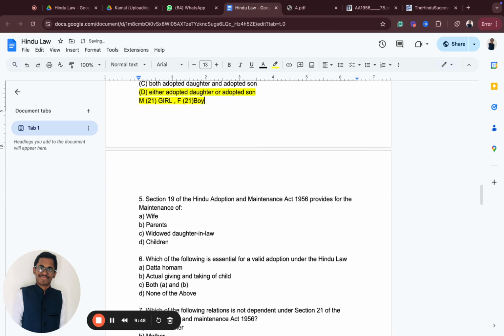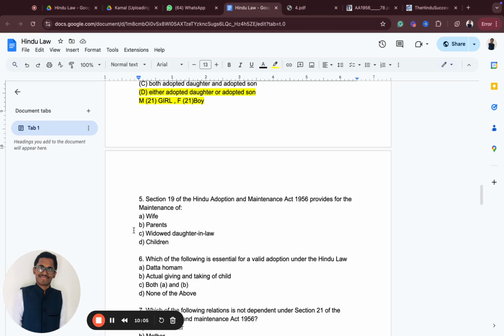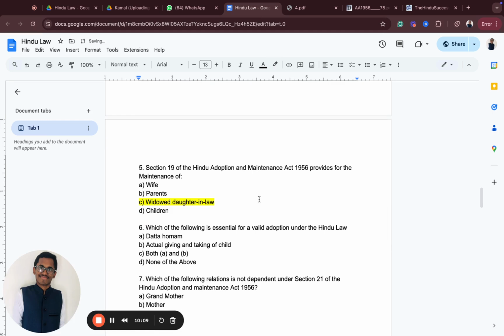Section 19 of the Hindu Adoption and Maintenance Act 1956 provides for the maintenance of whom? All right. So let's look into it: maintenance of widowed daughter-in-law. Very simple. Did you study anything? Just highlight everything and learn. Nothing much, nothing complicated over here.